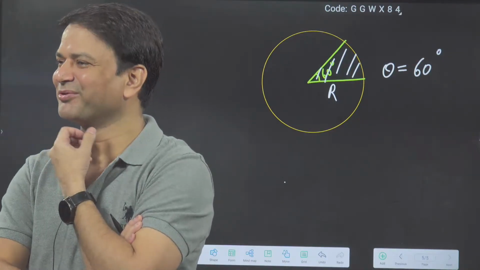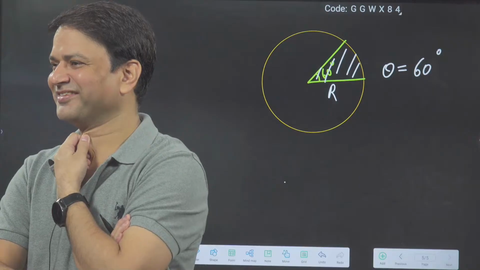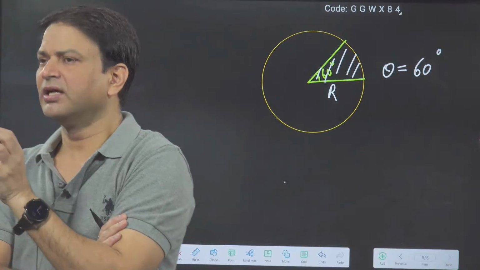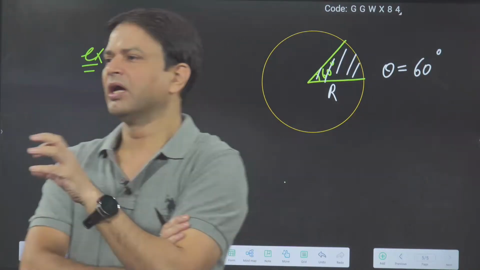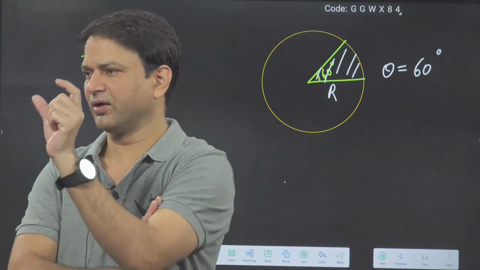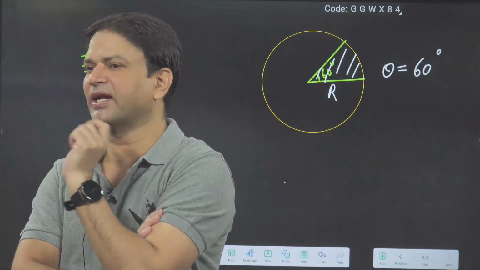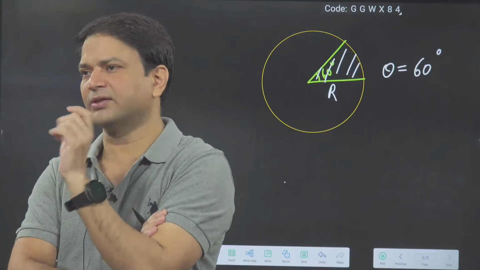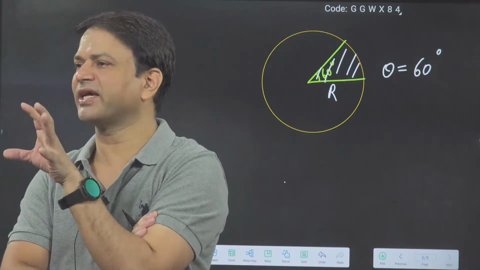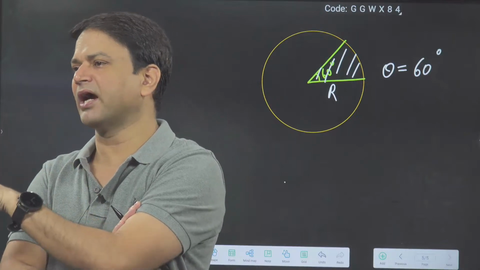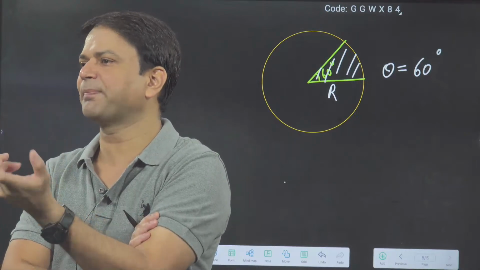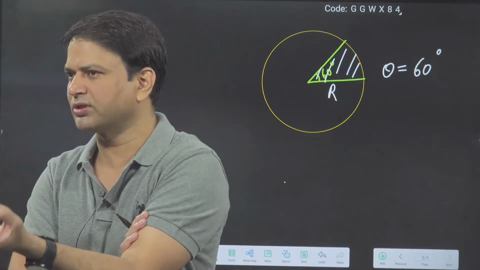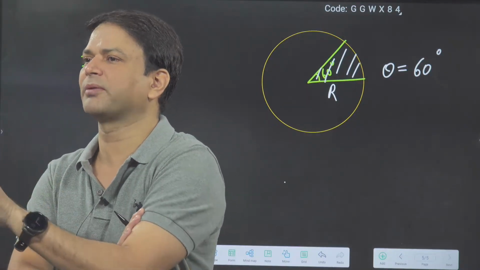Now people are thinking about the pizza. Pi r square by 6. There are two ways. Each slice makes an angle of 60 degrees at the center. The complete angle of the circle is 360, and for 360 the area is pi r square. So for 60 degrees, how much area will there be? You can use the unitary method, and you will get pi r square by 6.